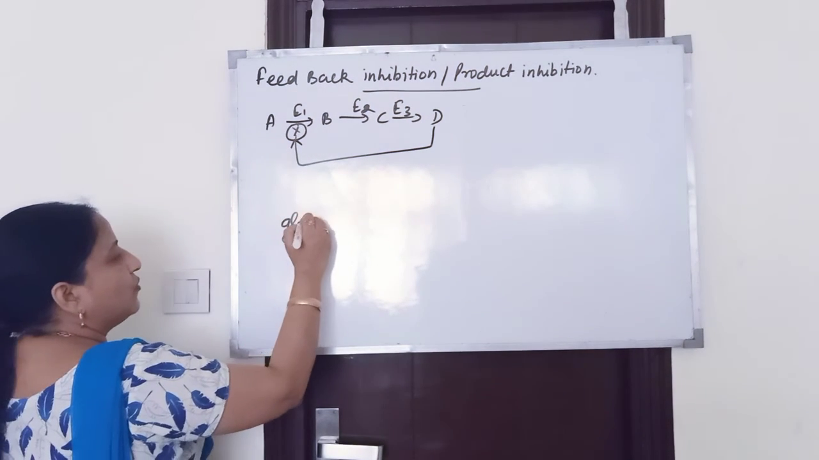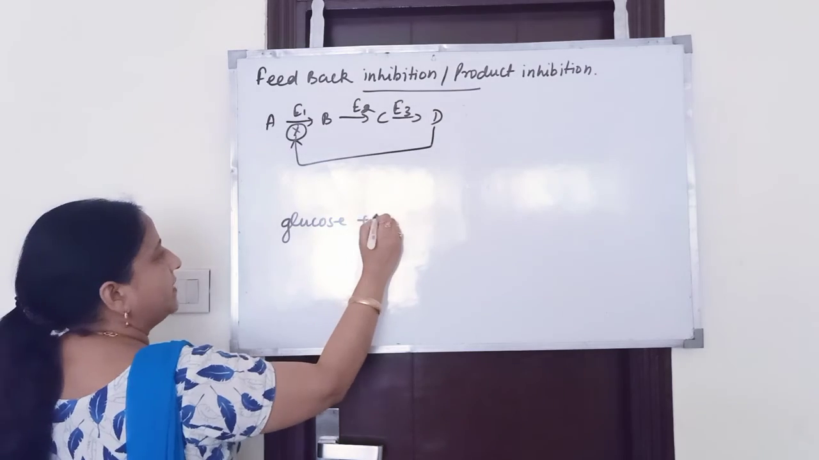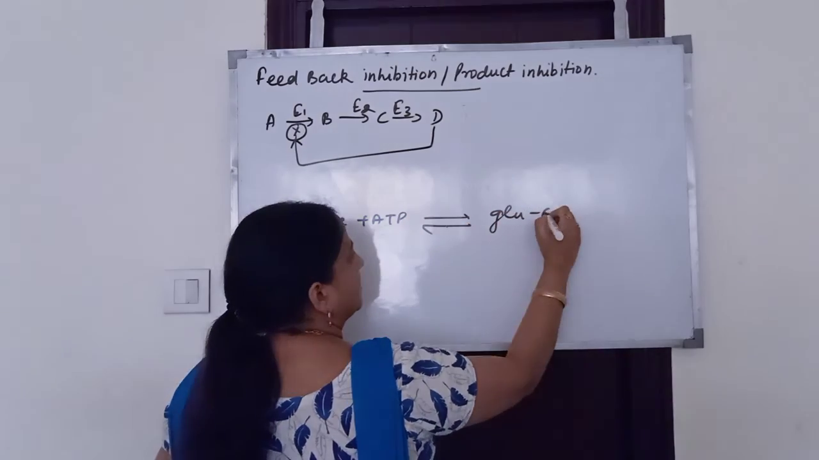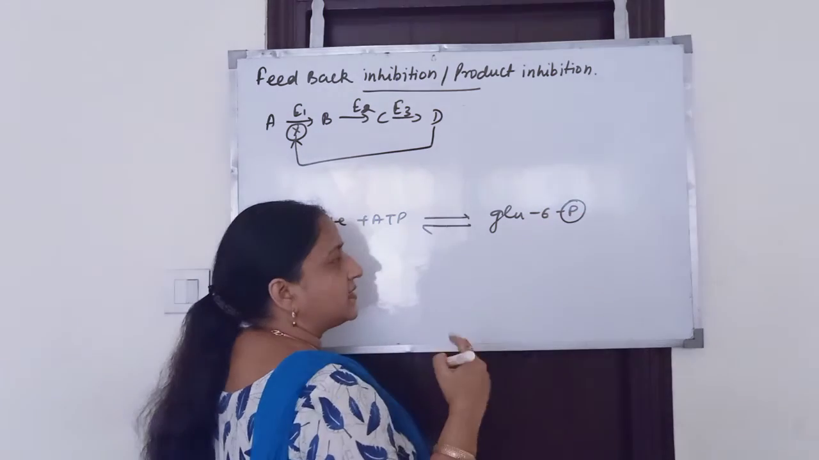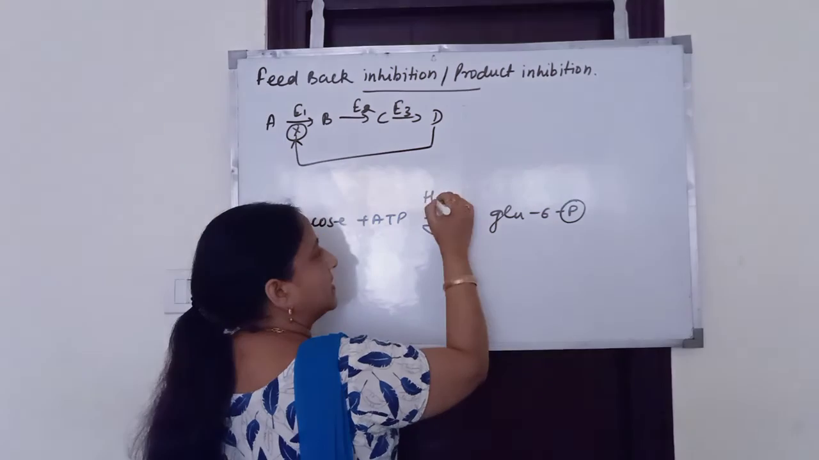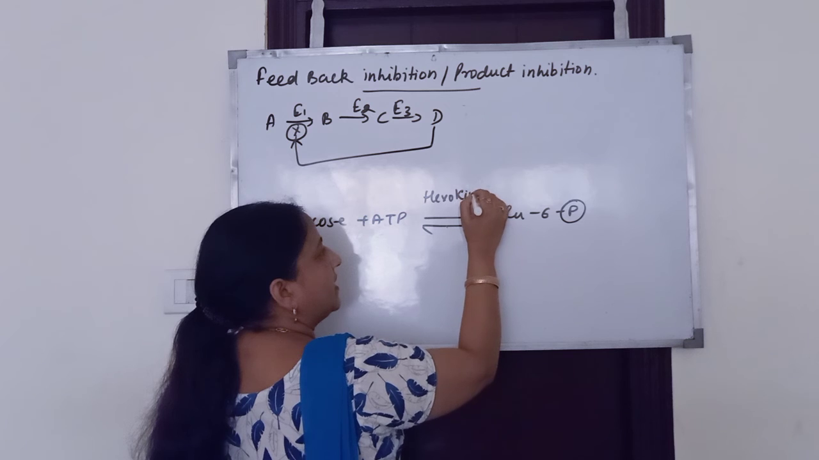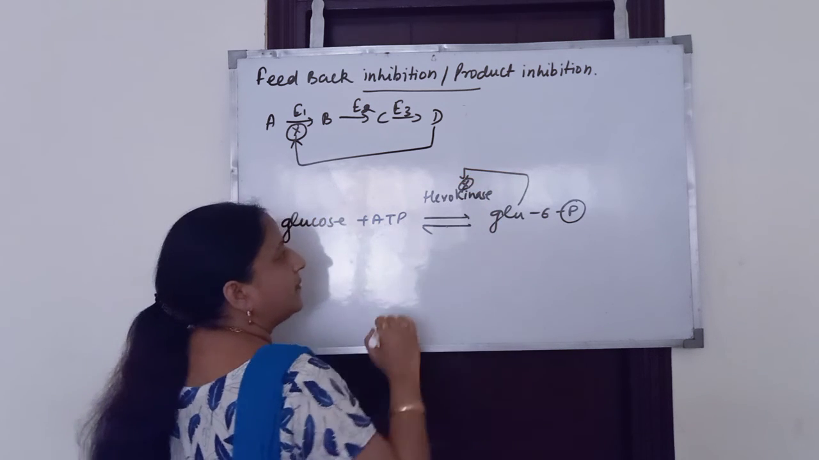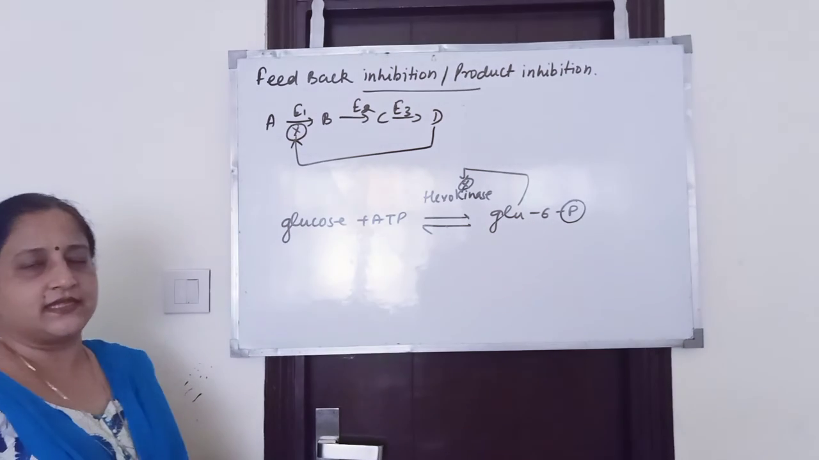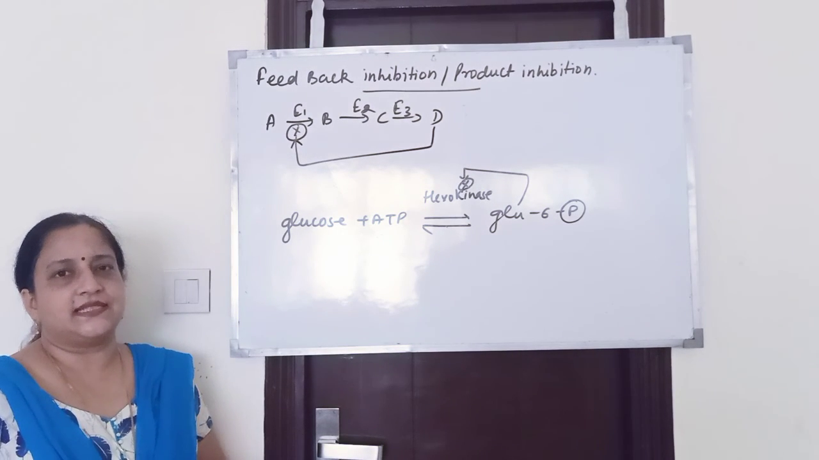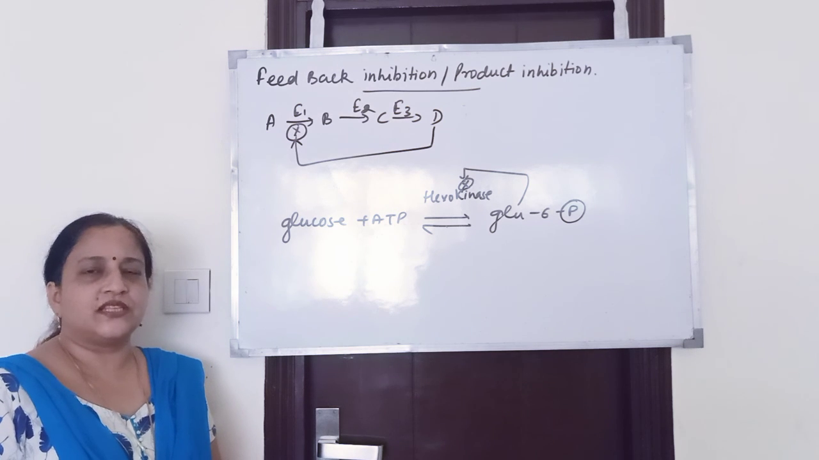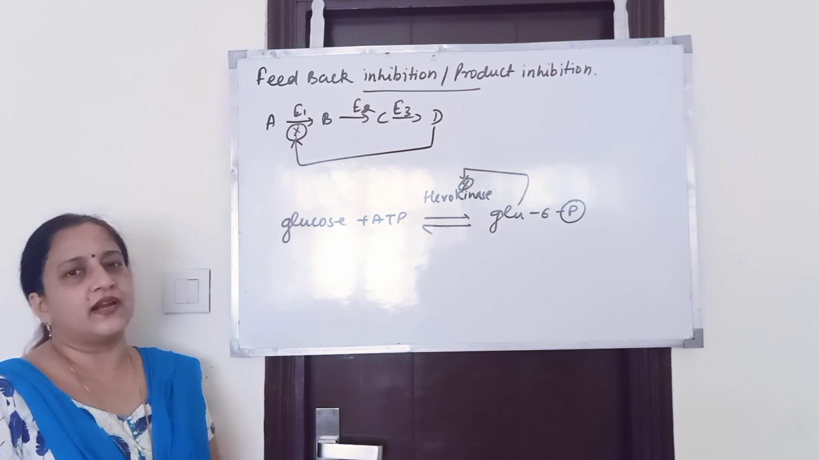Example, glucose plus ATP gives glucose 6-phosphate. If the concentration of glucose 6-phosphate increases, then this product will inhibit its own formation by inhibiting the enzyme hexokinase. It will inhibit the enzyme hexokinase and will stop its formation. So this was feedback inhibition or product inhibition.